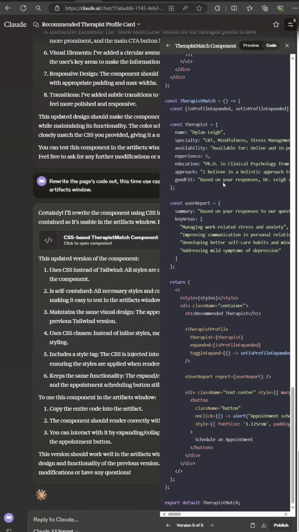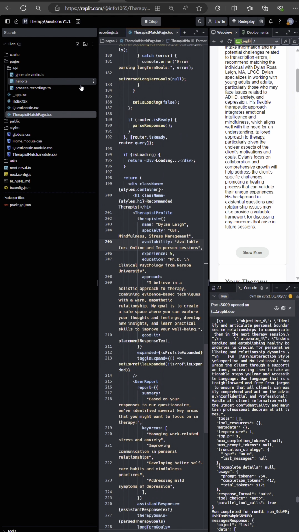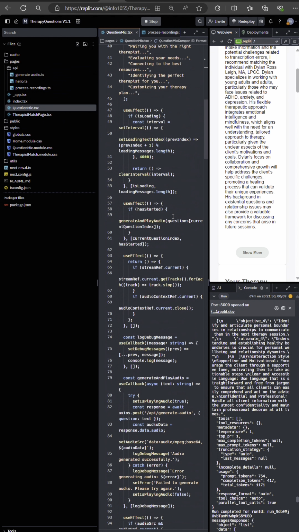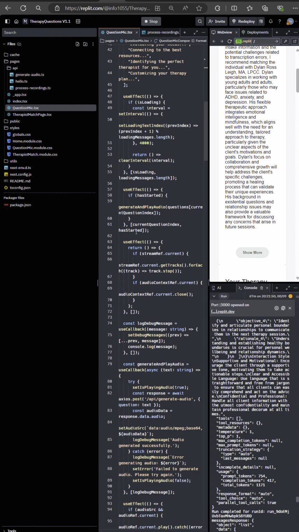And then I asked Claude to break the code up into a CSS file and a TSX file, which is TypeScript, and I took those codes and copied them and pasted them into Replit. So this is where the TSX file was for the questioning component.